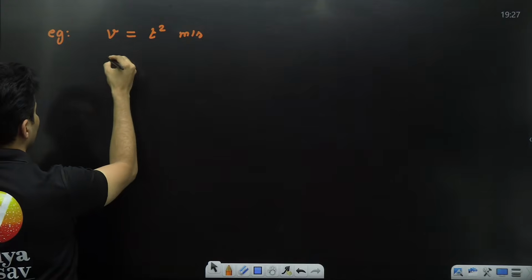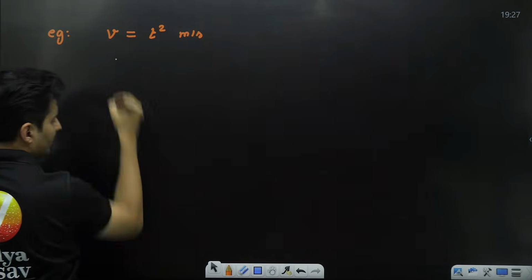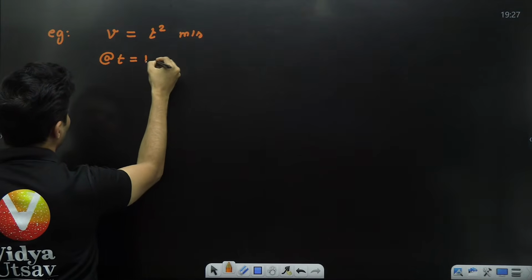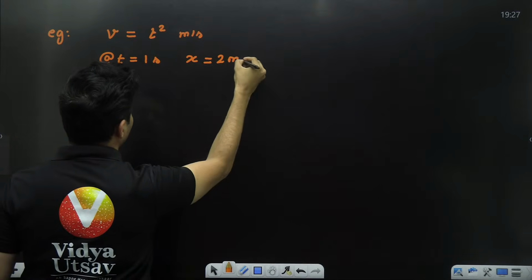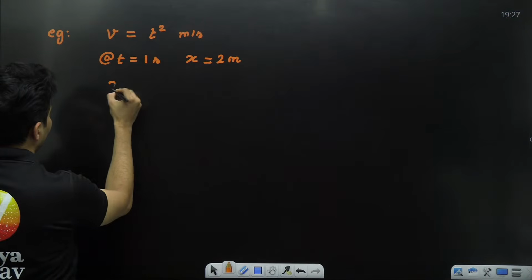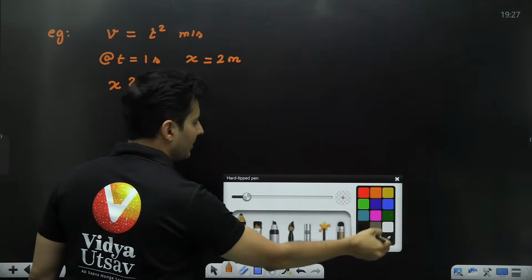It is given to me that at t is equal to 1 second, the position is 2 meters, some random thing I have told you. We have to find x in general. What is the position of that particle?